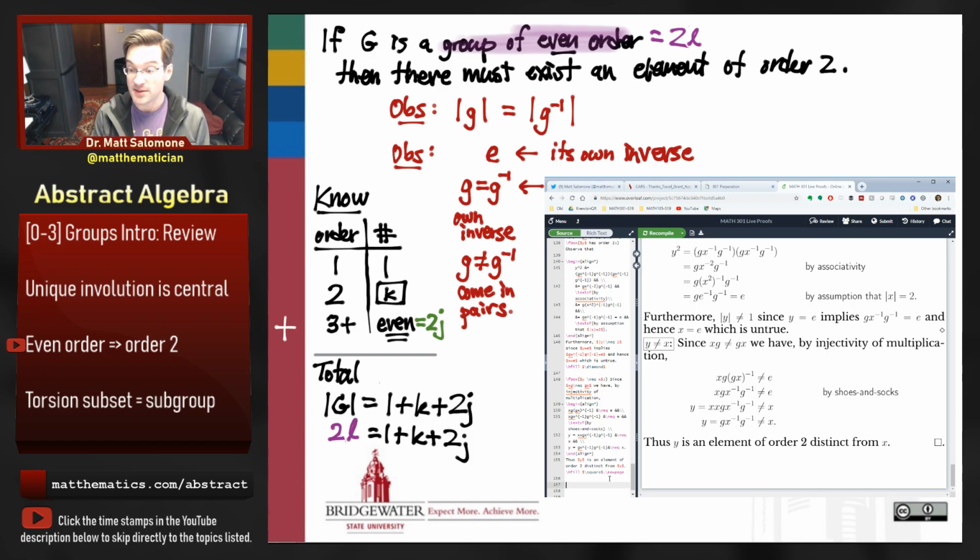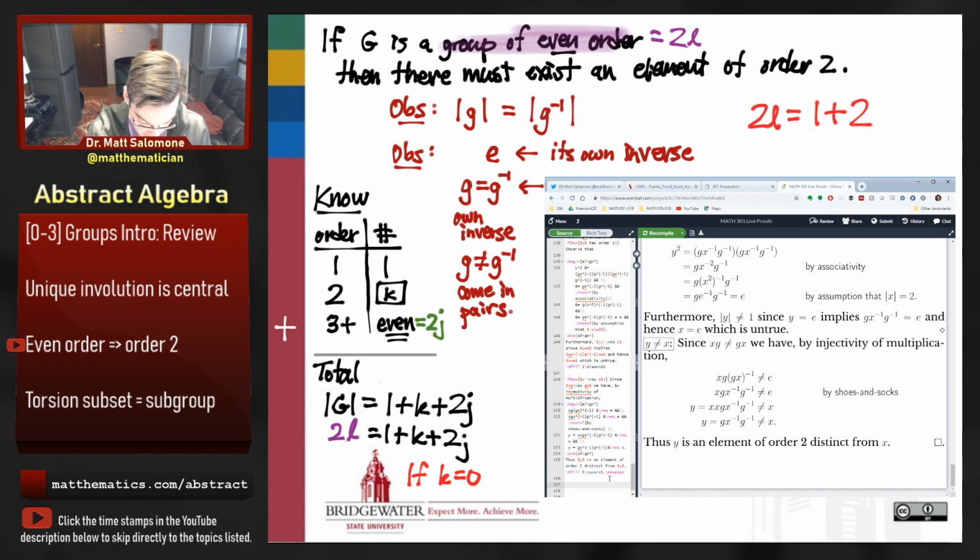Now, how do we know based on this calculation that my group has to have an element of order 2? Well, suppose that it didn't. Suppose we had no elements of order 2 at all. That would make k equal to 0. If k were equal to 0, then this equation would become 2L equals 1 plus 2j. And maybe you can see the problem with that.